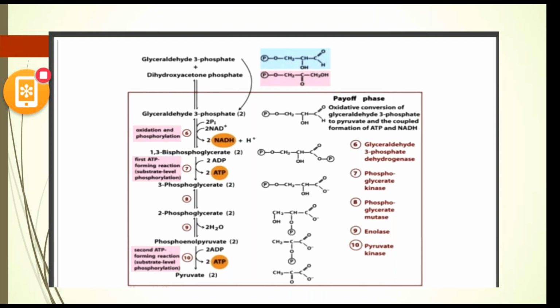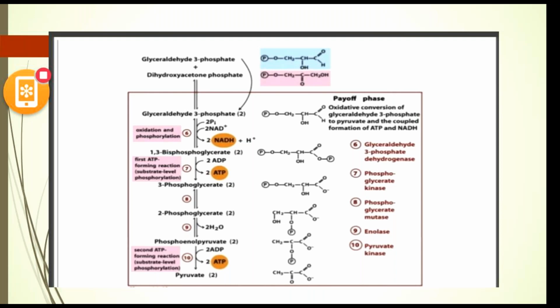3-phosphoglyceric acid is PGA. We can also call it PGA. ADP accepts the phosphate released in this reaction and gets converted into the higher energy compound ATP. This process of ATP formation is known as substrate level phosphorylation,